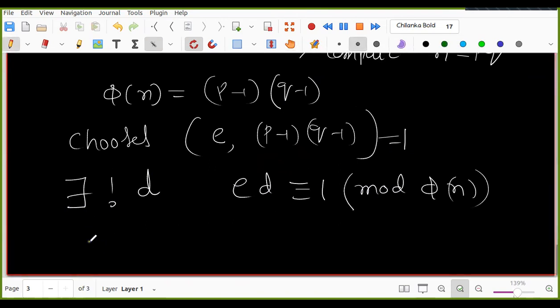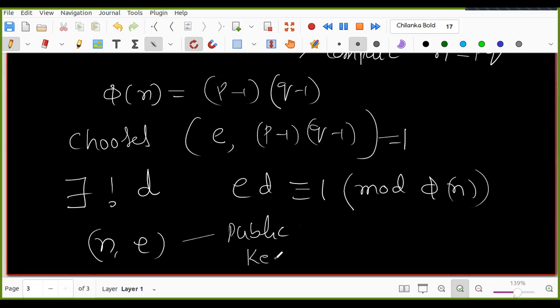This is key generation. Now he makes N comma E the public key. You can throw away P and Q if you want, but we need N, E and D. N comma E becomes the public key, and D becomes the private key, or secret key.